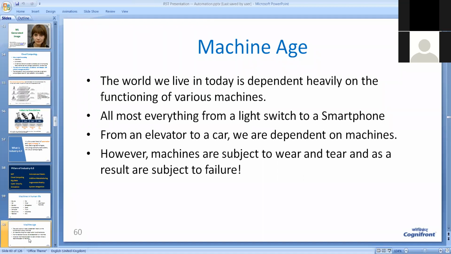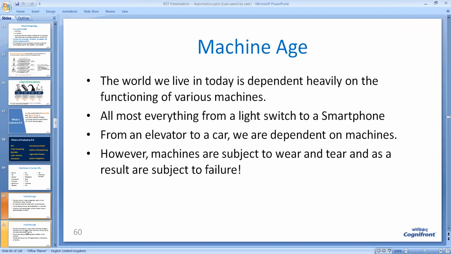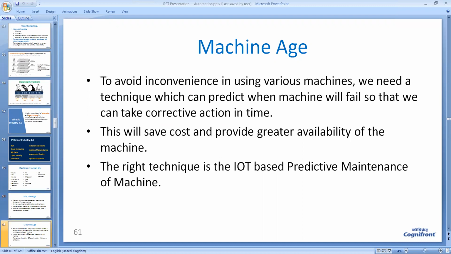Therefore, machines are very important. They have become an integral part of human life. When the tire of your car or your vehicle gets punctured, you can imagine what happens. So when a machine fails, you are put to inconvenience.